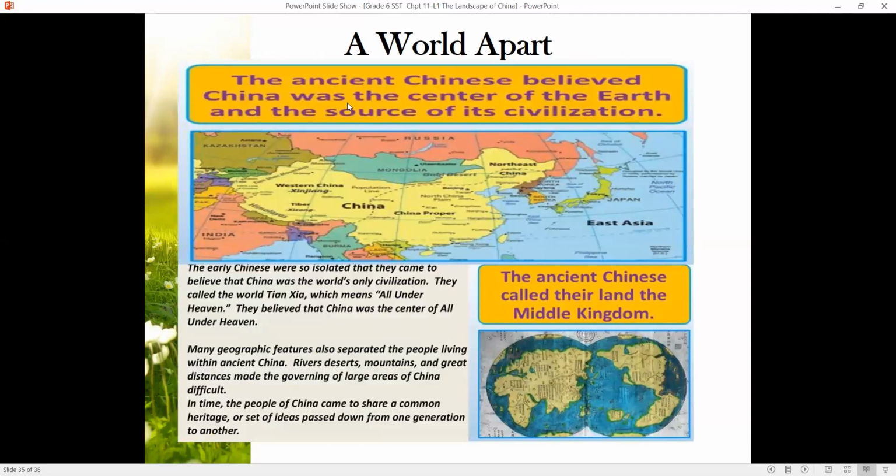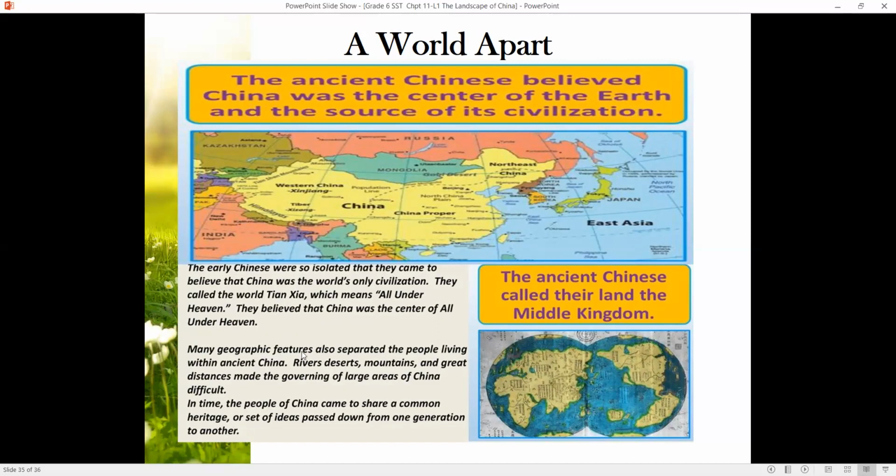A world apart. As I told you earlier, China was a world apart. It was isolated. Let us read this trivia, extra information. The ancient Chinese believed China was the center of the earth and the source of civilization. The early Chinese were so isolated that they came to believe China was the world's only civilization. They called the world Tianxia, meaning all under heaven. They believed that China was the center of all under heaven.